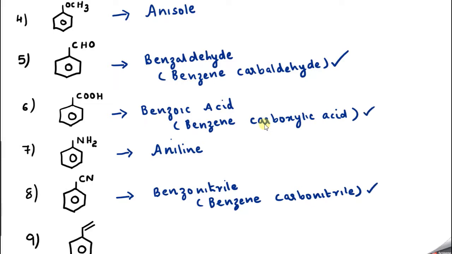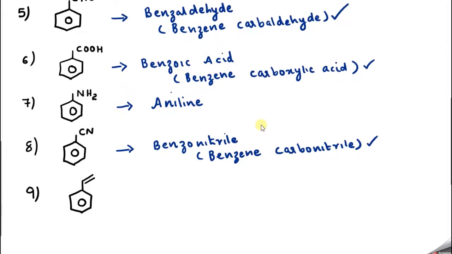Now coming to the next one, can you tell me the name of this compound? Some students used to say, sir, ethynyl benzene, correct only, but the common name which is accepted as IUPAC name is styrene. What is that? Styrene. Very important. Sometimes they used to say ethynyl benzene, because it is derived from ethene. So that's why ethynyl benzene. Okay.